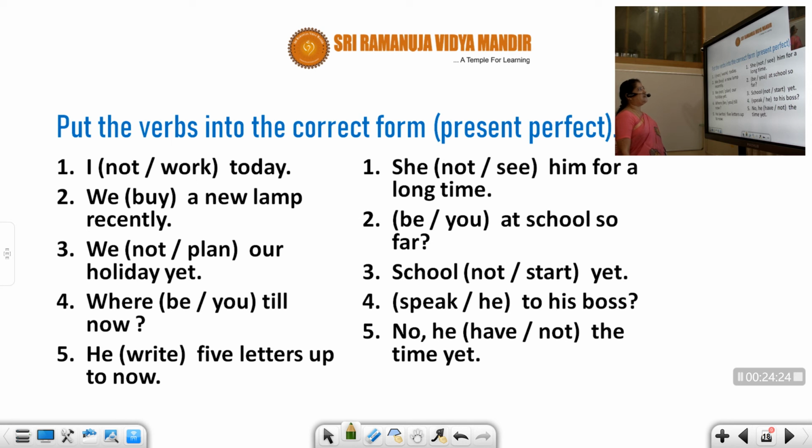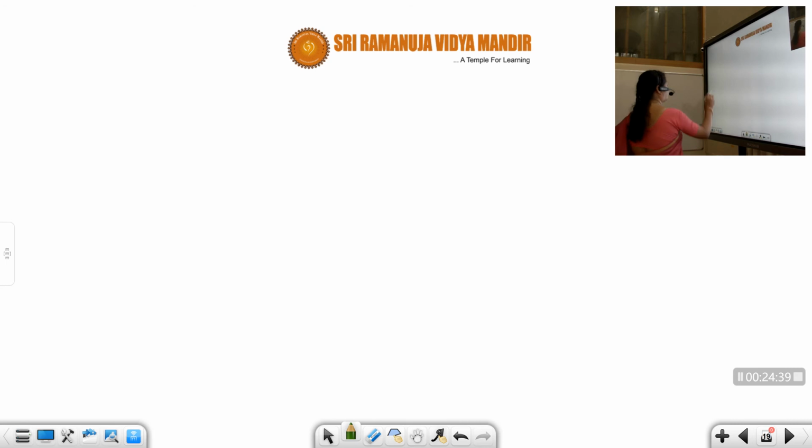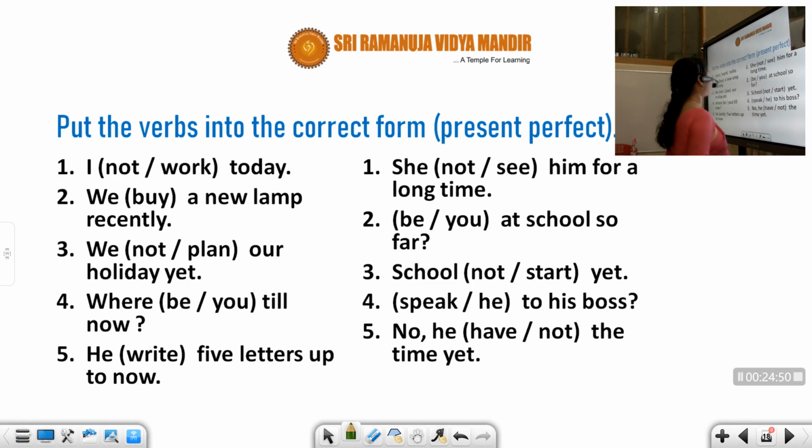So first one, the word is work. So what is the answer going to be there? Is it a negative sentence or a positive sentence?